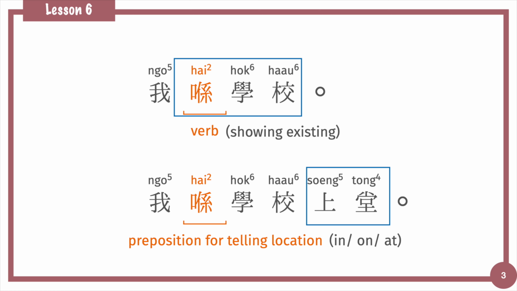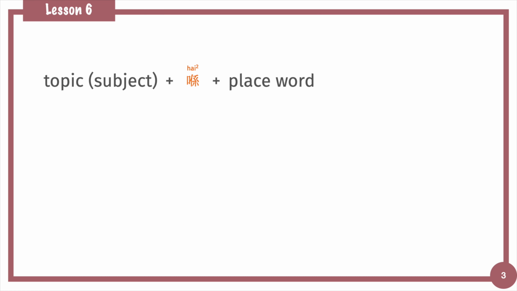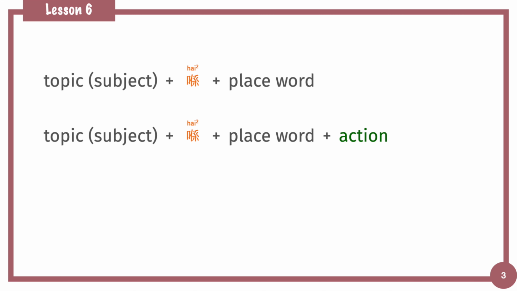It seems a bit complicated. As a beginner, we just need to remember 喺 is a word for telling location. So you always add it in front of the place word. If we want to express someone doing an action at a place, just add the action after the location.